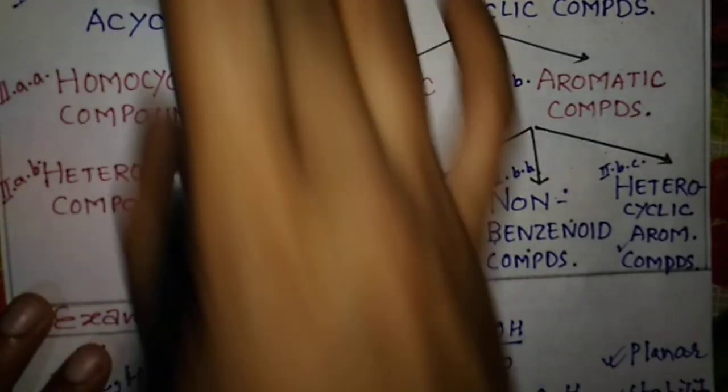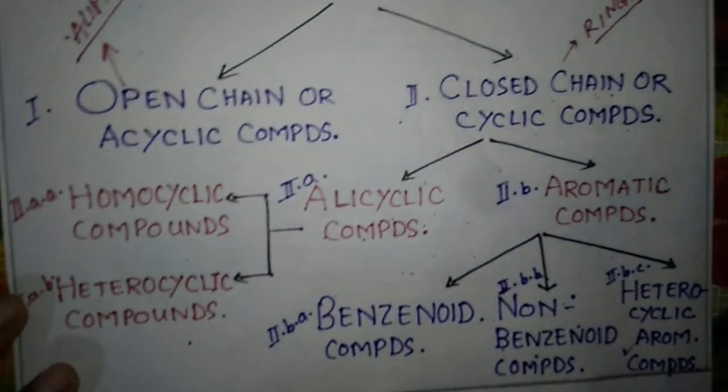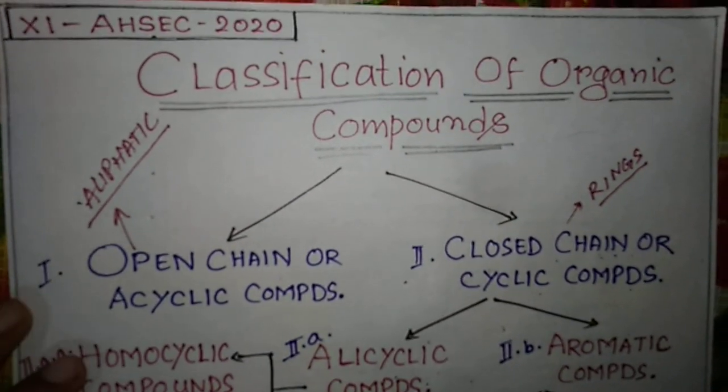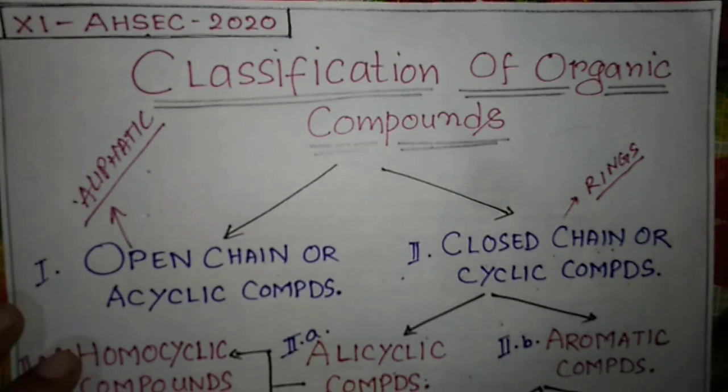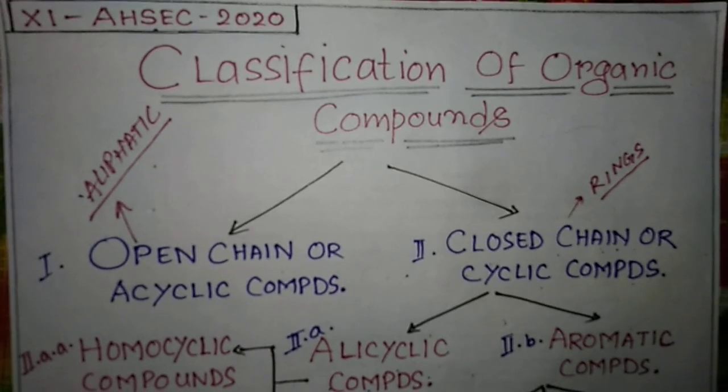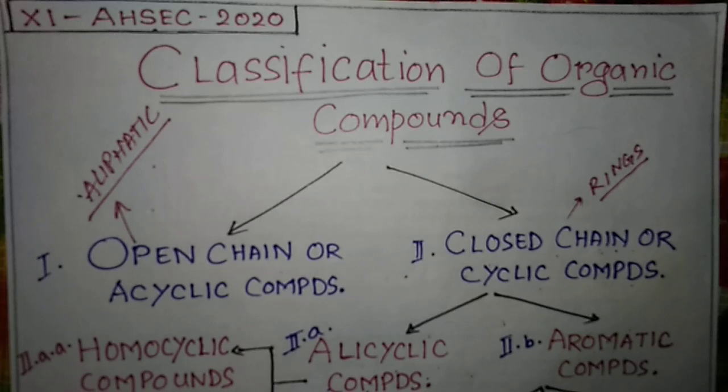So you have seen how these aromatic compounds are classified into various types. This is important, because since you are going to learn organic chemistry, you should know the various types of compounds, what they are known for, and what the examples of this type of compounds are. In this video I have tried to explain everything about the classification.